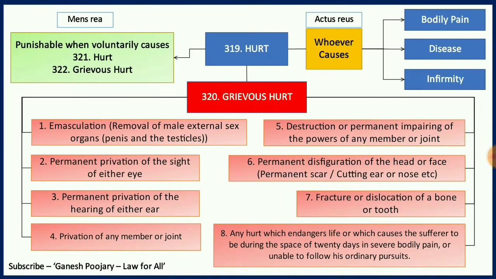Section 319 defines hurt. But an interesting part in sections 319 and 320 is that the actus reus is very clearly explained, but the mens rea is not available. That means the act is already explained in 319 and 320, but to find the intention or the mens rea, we have to go to sections 321 and 322. So I am keeping 321 and 322 for the next slide, but in this slide I am going to explain what is hurt and what is grievous hurt.